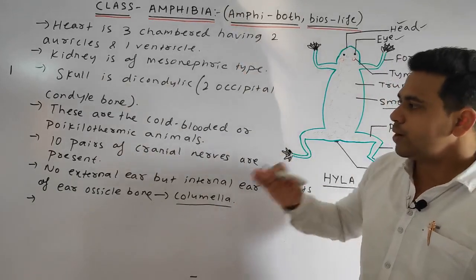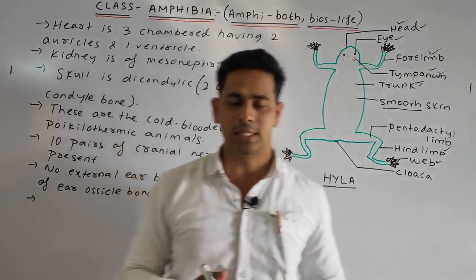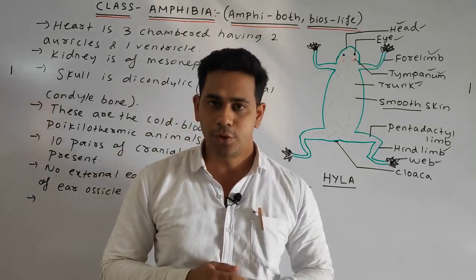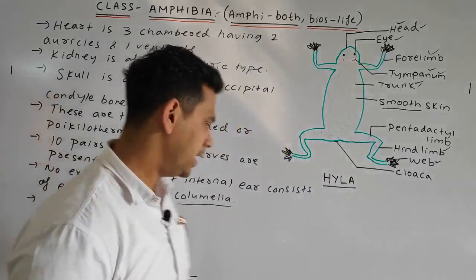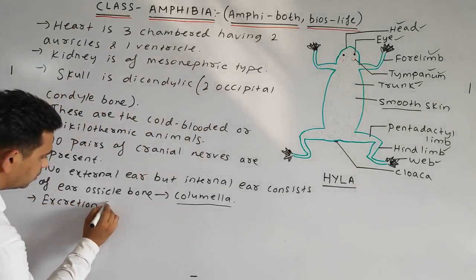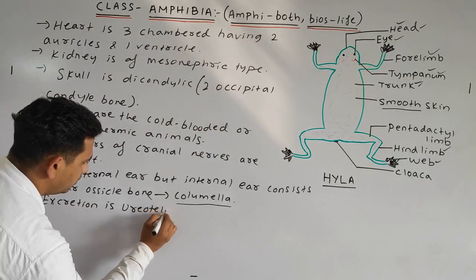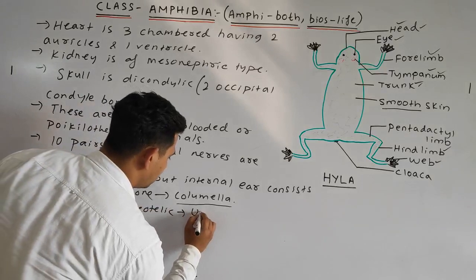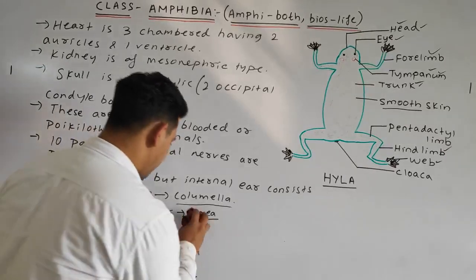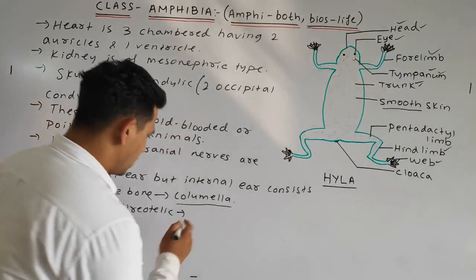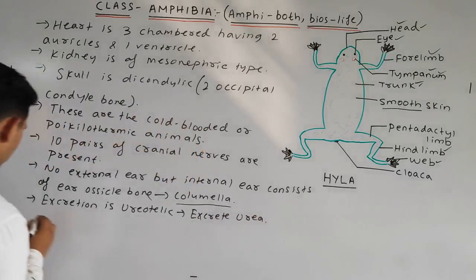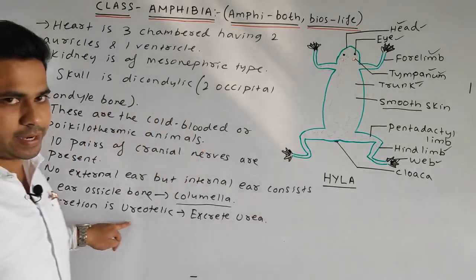Okay, next point. What type of excretion takes place in amphibia? The type of excretion is ureotelic excretion. Ureotelic means they generally excrete urea as their waste product. The excretion is ureotelic, they generally eliminate urea. I will read in detail. Excrete urea. Now clear? That is why they are called ureotelic animals.